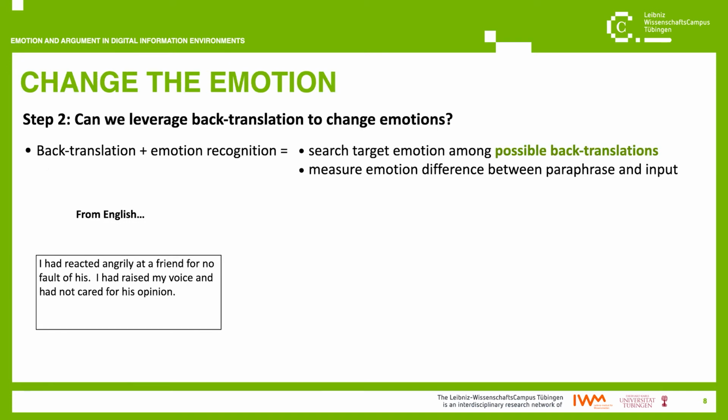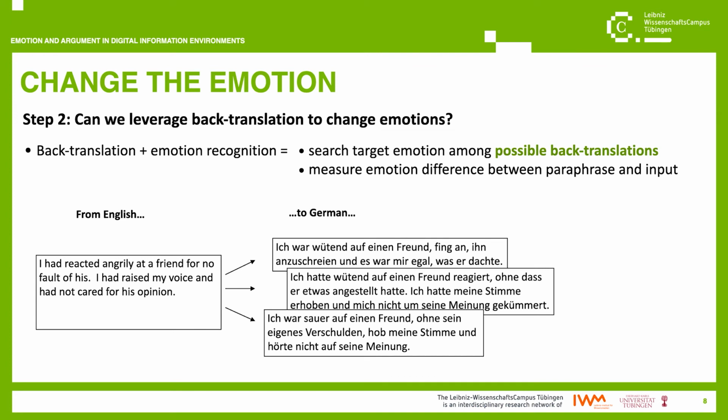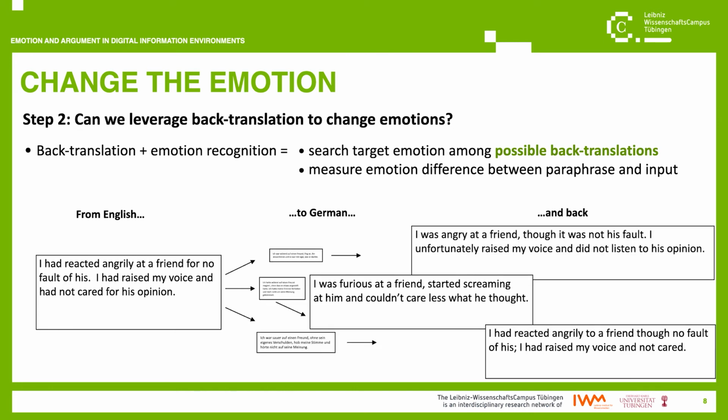Well, this question boils down to how to produce back translations which have a specific emotion connotation. A pretty straightforward approach to this problem consists in introducing a slight variation to the previous experiment. Rather than taking one back translation for an input text, we take many. This is possible because tools for automatic translation offer the possibility of finding different translations for one input. By translating each of them back, we then obtain a number of paraphrases for one individual input.